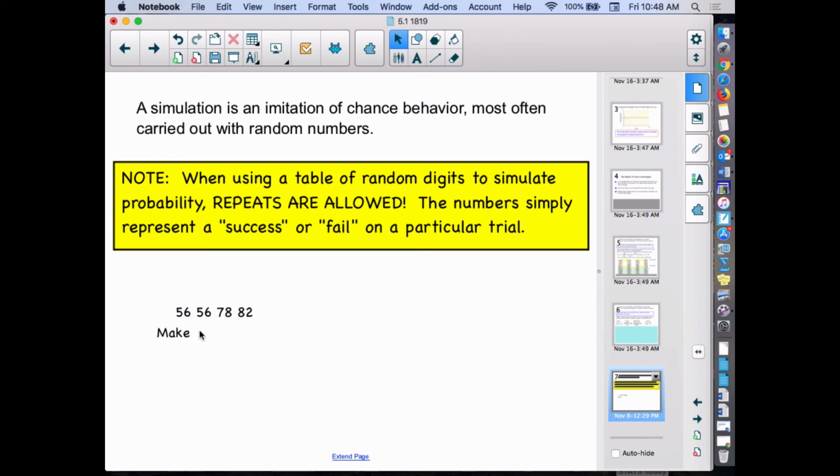So I would have a make, I would have another make, then we'd have a miss, because 78 is bigger than, it's 76 to 100, then we'd have another miss. Doesn't matter whether it's a repeat or whether it's not a repeat. We just categorize it as a make or a miss.